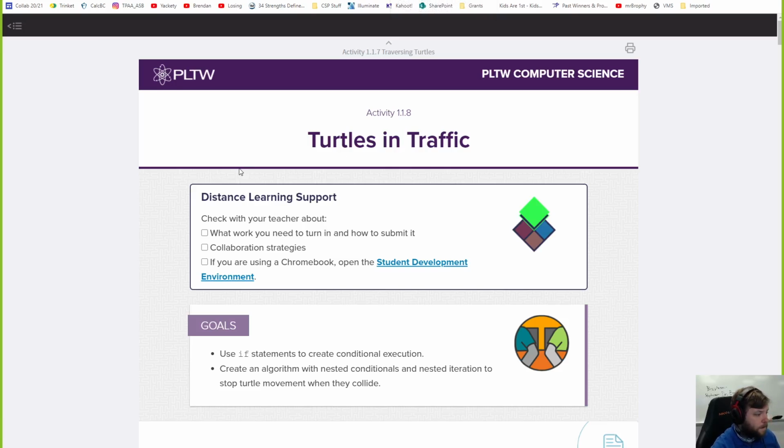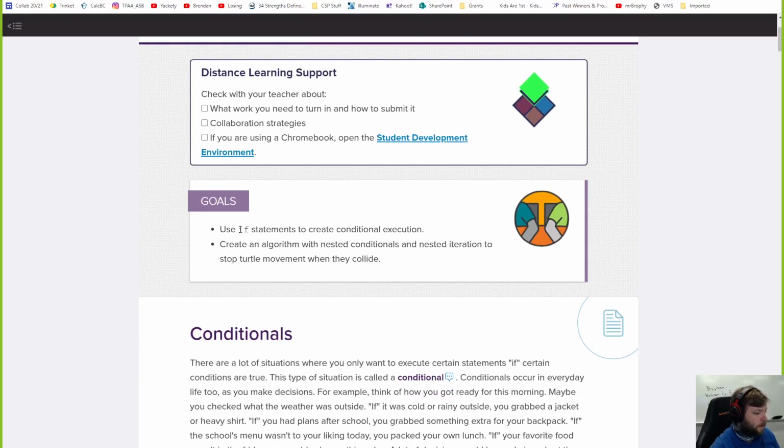So let's begin. Turtles in traffic. What are you doing here? Well, we're doing up through step 14 today. We're going to learn what if statements are, and if, else if, and else. This is pretty big. All right? This is huge.